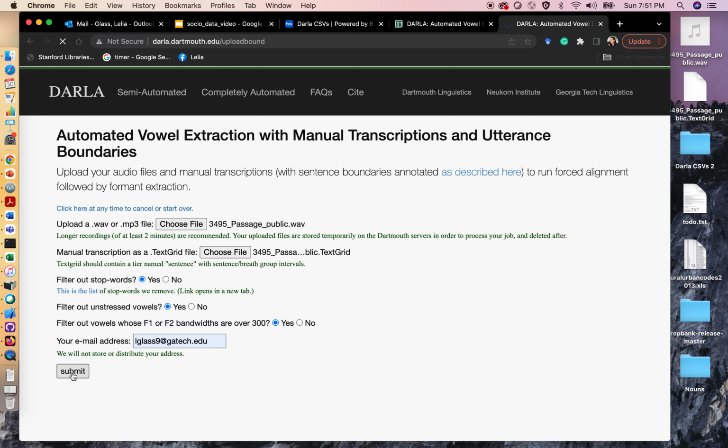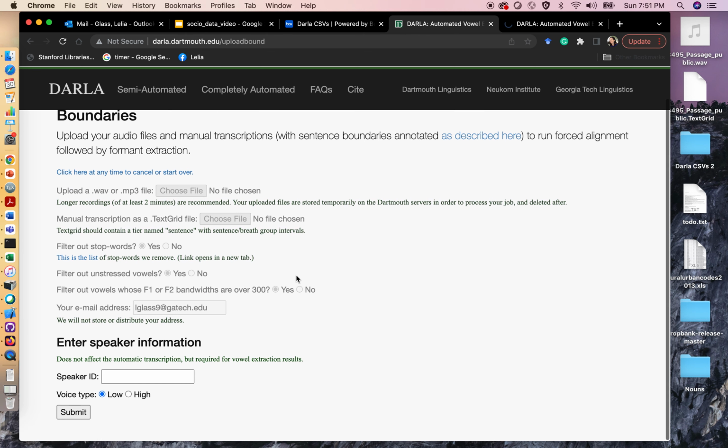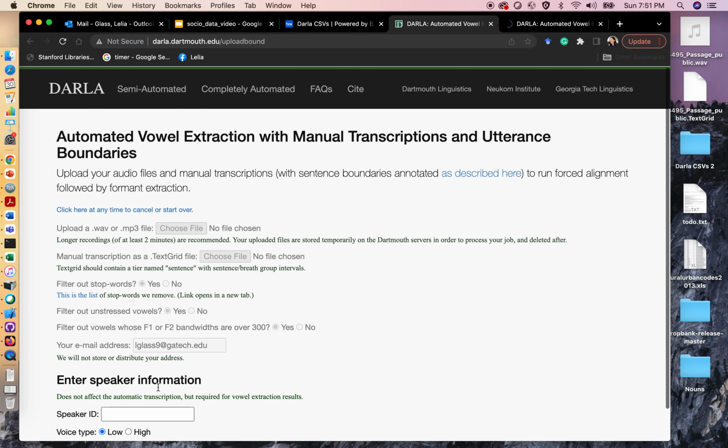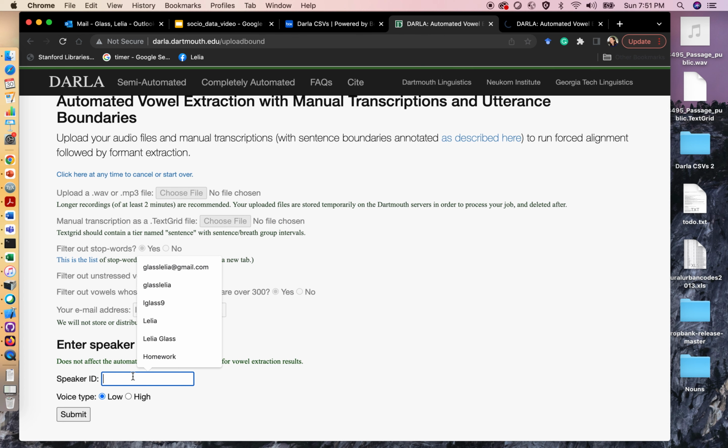Depending on how big your file is and how fast your internet is, this might take more or less time. But for this live video, I actually already did it, so I can show you what's going to happen once that goes through, once it's uploaded. So here we have another screen where we are going to put in the speaker's ID.